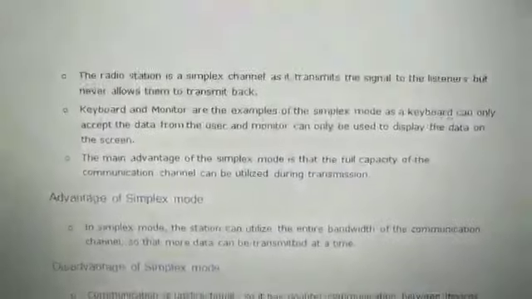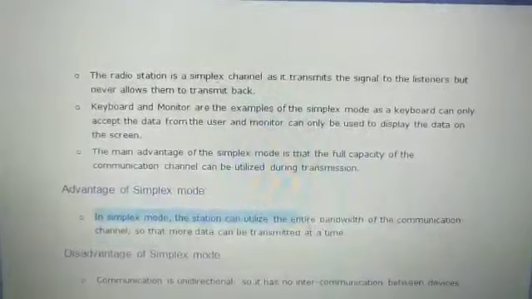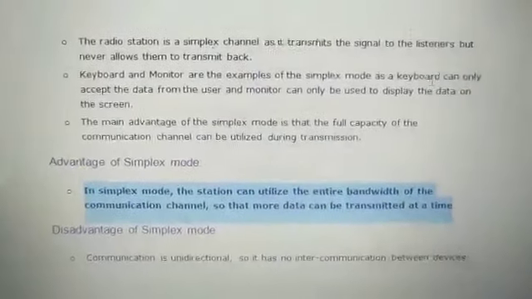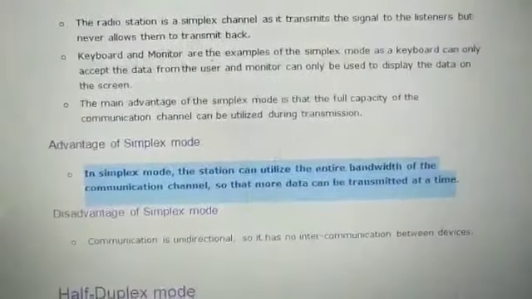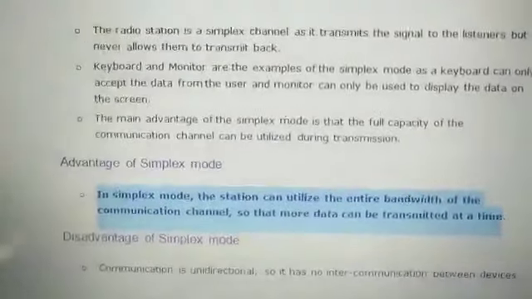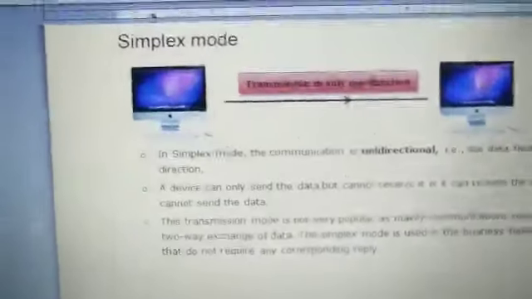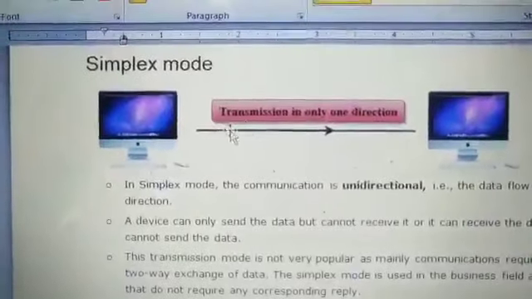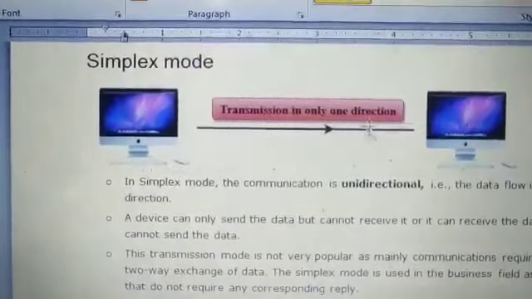Okay, so what are the advantages we have? First and foremost, the main advantage is that it can use the entire bandwidth of the communication channel. Going back to this particular diagram, if this system wants to transmit data, this is a point-to-point channel.